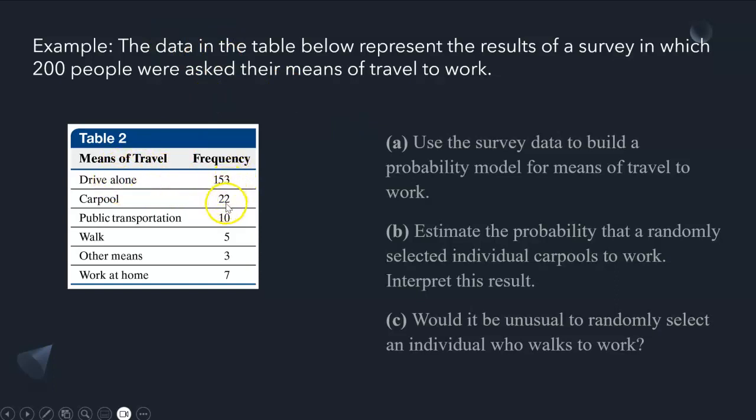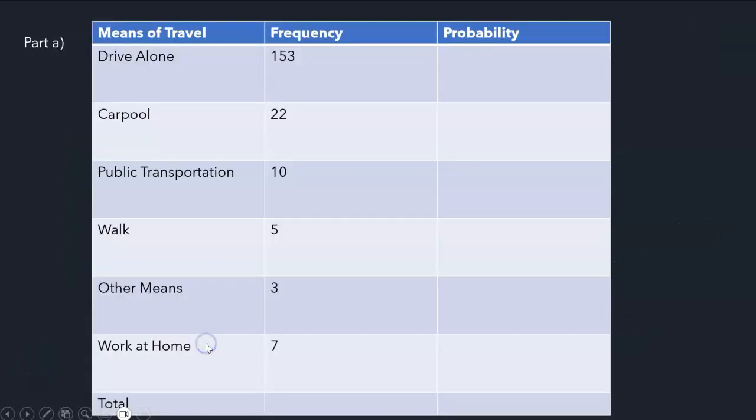153 people say they drive alone, 22 said they carpool, 10 use public transportation, 5 said they walk, 3 said some other means, maybe somebody picks them up or something. I don't know what the other means could be. And 7 say they work at home. Alrighty. So what we want to do, first for part A, is create a probability model for the means of travel. So we want to calculate the probability for each of these categories.